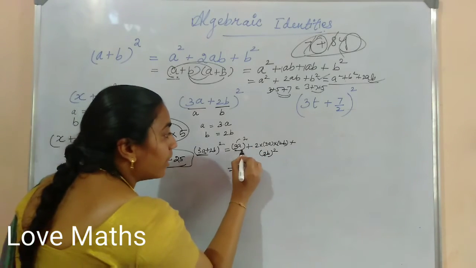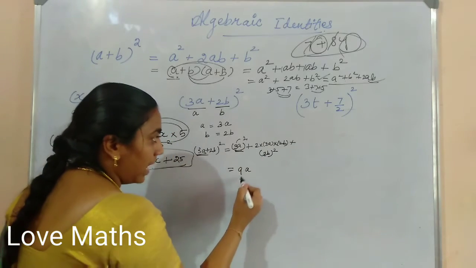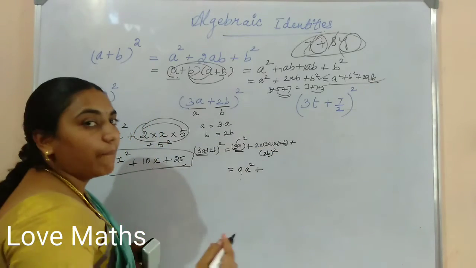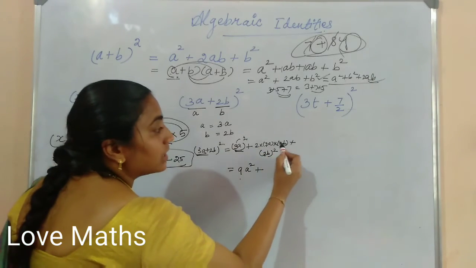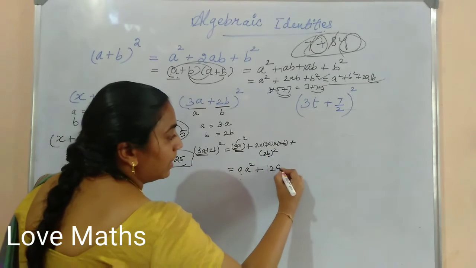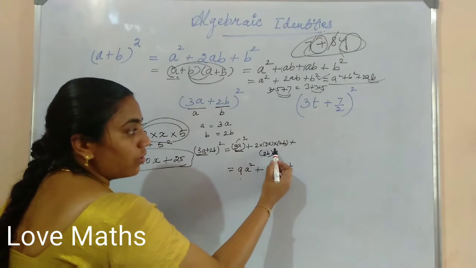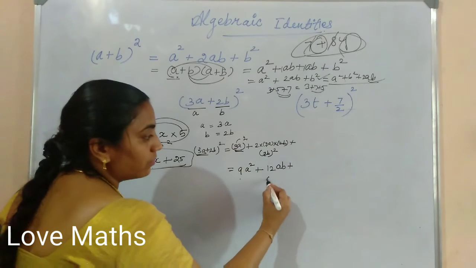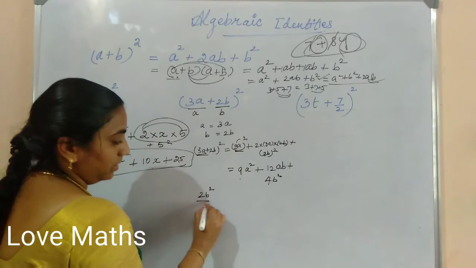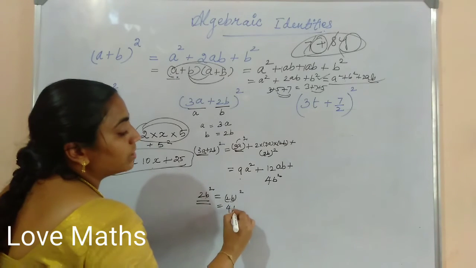The square is common for both the terms. So you have to square both the terms. 3 square is 9, a square is a square. Plus 2, first you multiply the numbers. 2 3s are 6, 6 2s are 12, a into b, ab. Plus, next the same condition: squaring is common, b also. 2 square is 4, b square is b square. Instead of 2b square, this is only 2b square. (2b) whole square means this answer is 4b square.